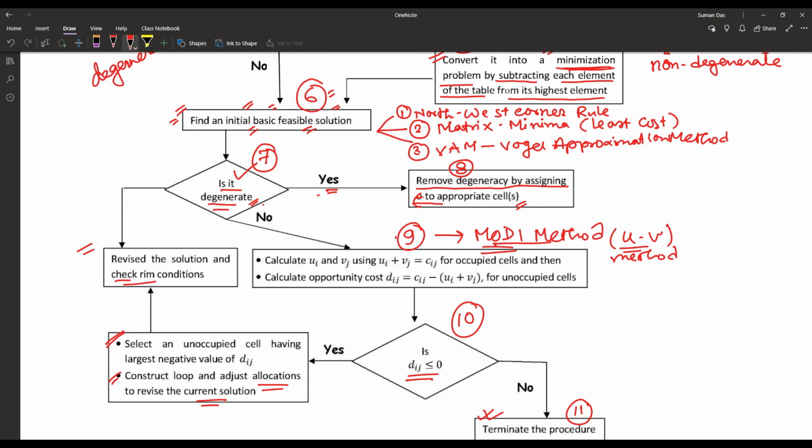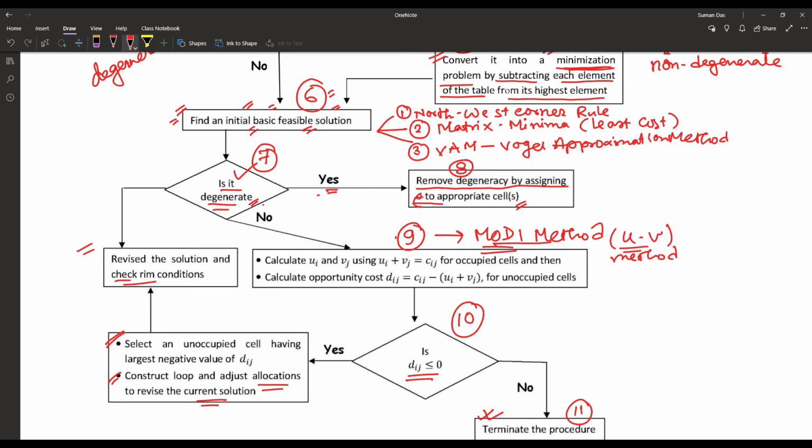Otherwise, you have to do the construction of the loop and allocation adjustment. Then once again do the MODI method or check for optimality until all the Dij are greater than or equal to 0 or positive, and that is the roadmap of the transportation problem.